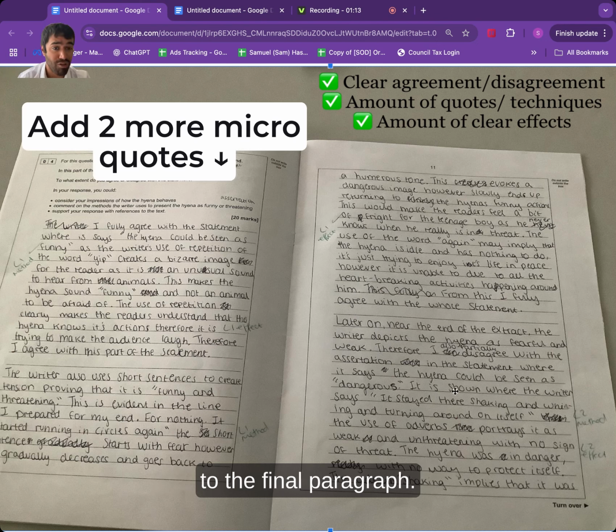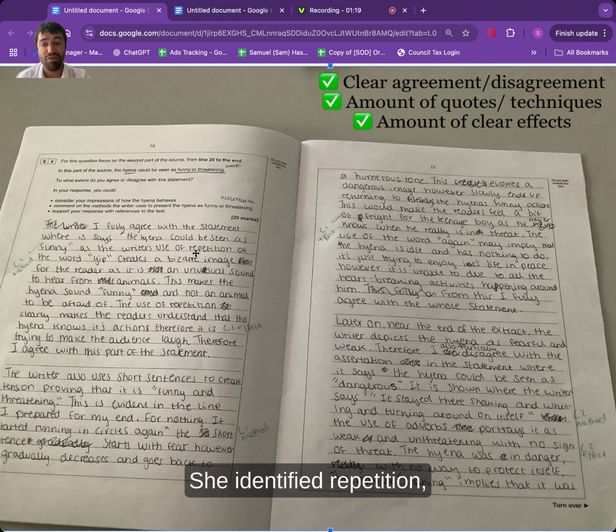So only 3 quotes. So I instructed her to add 2 more micro quotes, one to this paragraph and one to the final paragraph. She's also identified some techniques. She identified repetition, but she just repeated it again here, so she wouldn't get an additional mark. She also identified short sentences, and she only said word again.